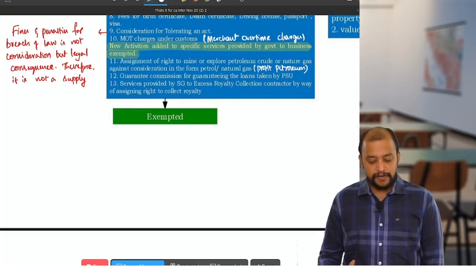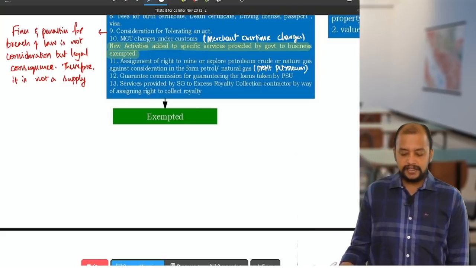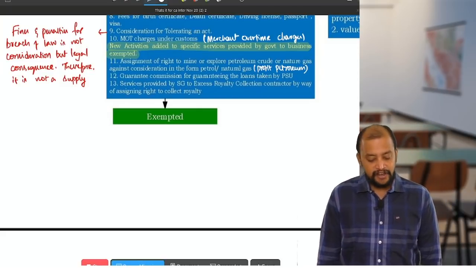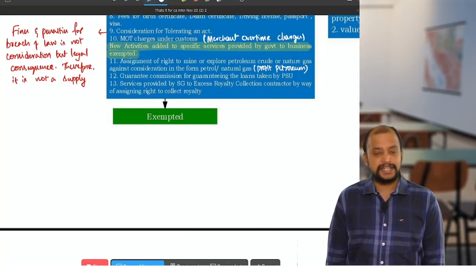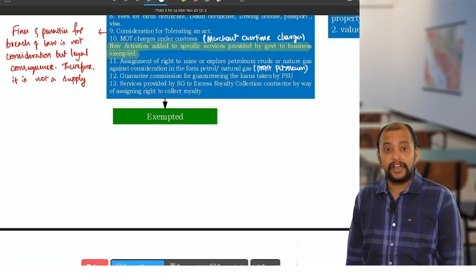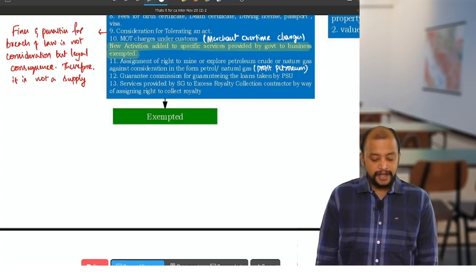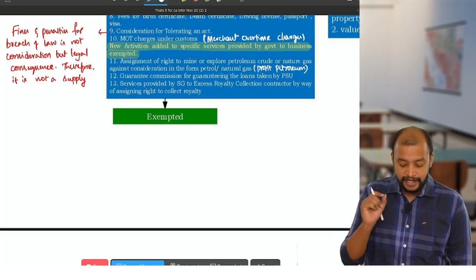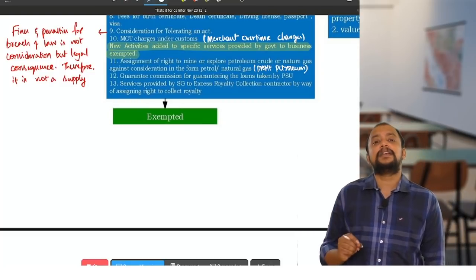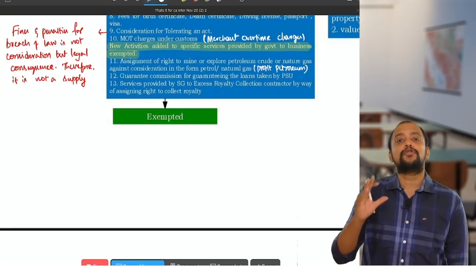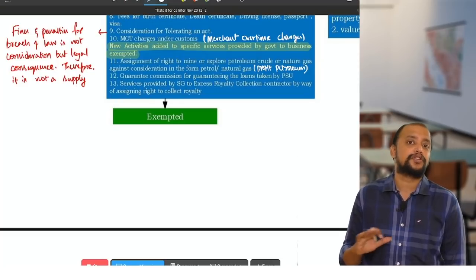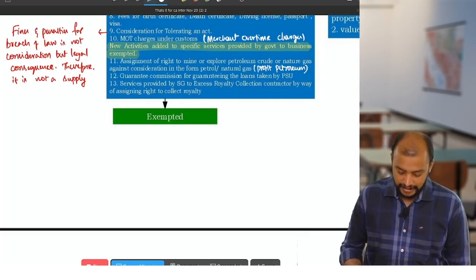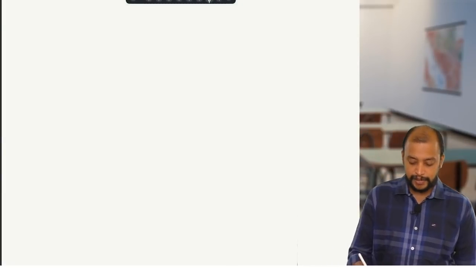Then next, 13. Services provided by state government to excess royalty collection contractor by way of assigning right to collect royalty. So this point we will discuss. It is a little bit tricky to understand. So please focus, concentrate. It's a very important point. If at all a question is given in the exam, we should not make any mistake. So what is this excess royalty collection contractor concept we are discussing?